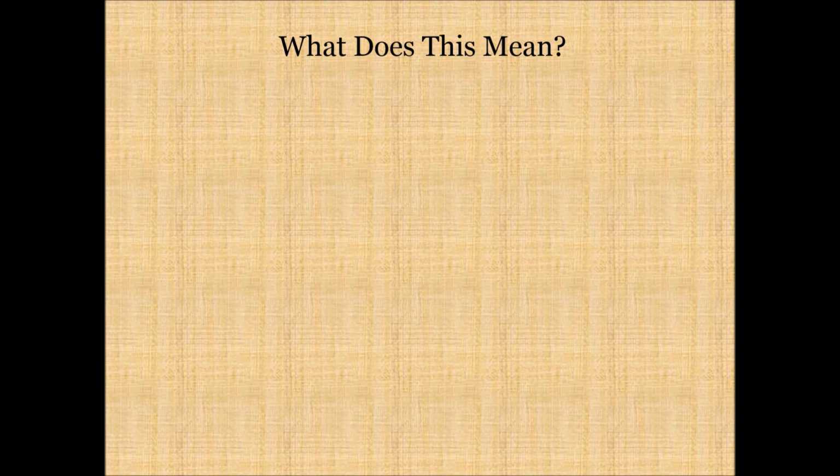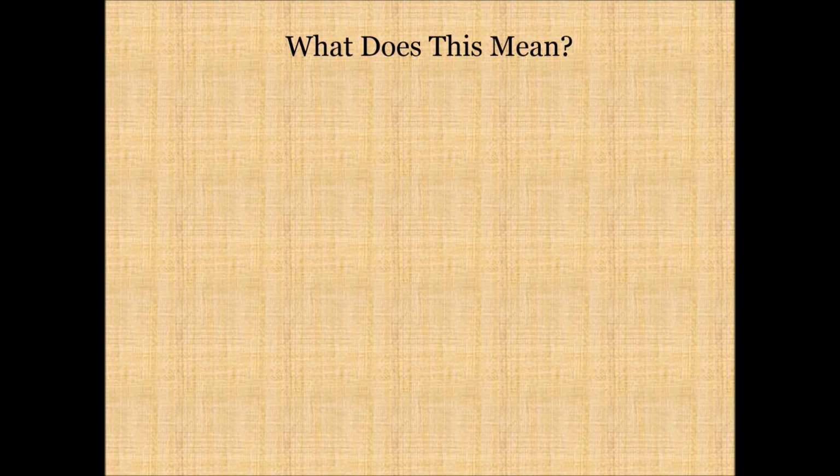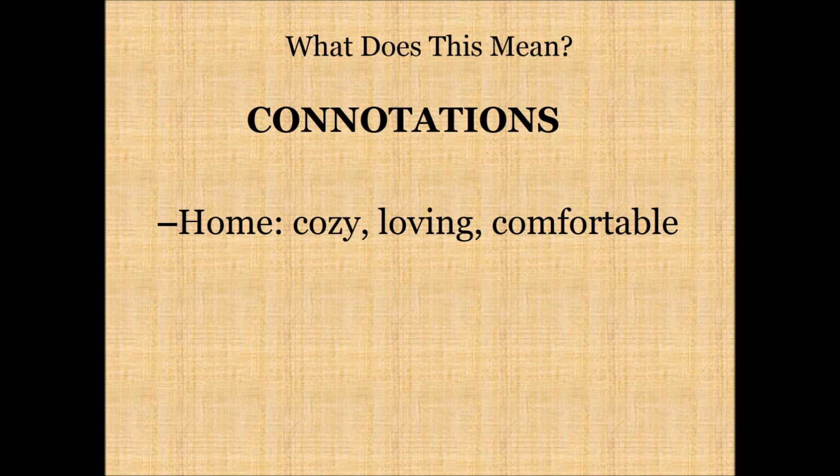However, thinking more on what does that mean, even though these four words have the same denotation, which is the literal definition, the dictionary definition, they all have different meanings or connotations. And what that means is they make us feel things. So connotation is the figurative meaning.